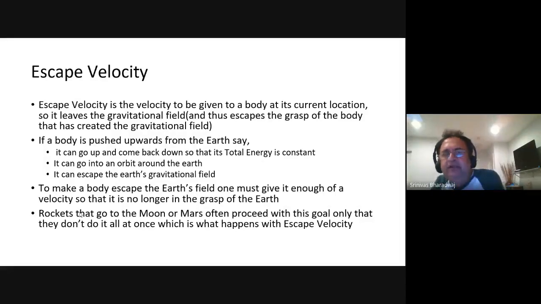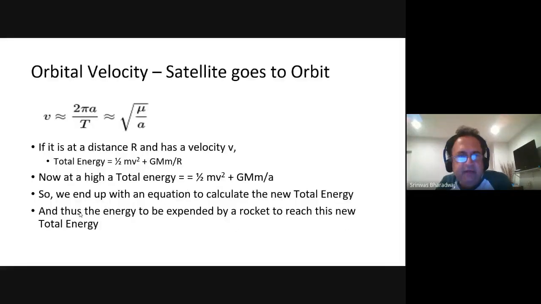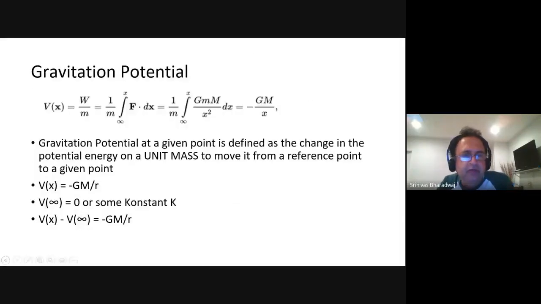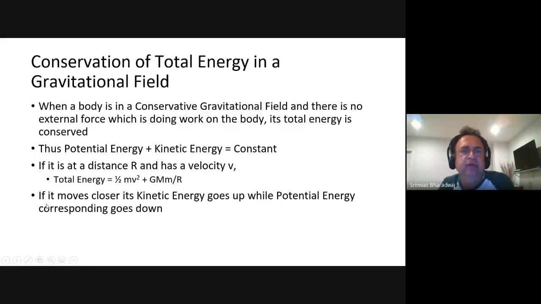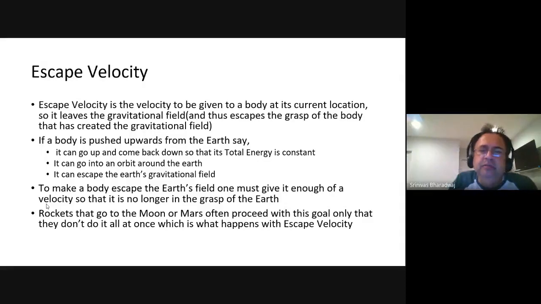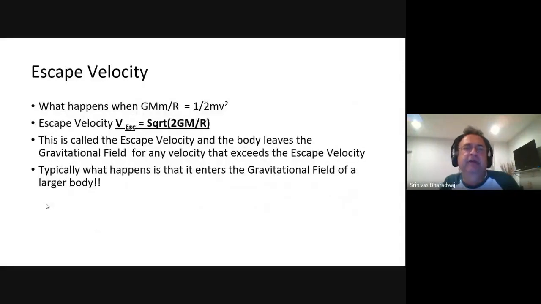Now, what is the energy it requires? It requires an energy so that V infinity equals 0 happens. If its total energy is negative GMm by r plus half mv square, then it has to have enough energy to escape.